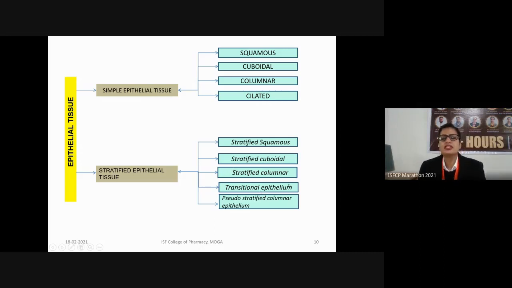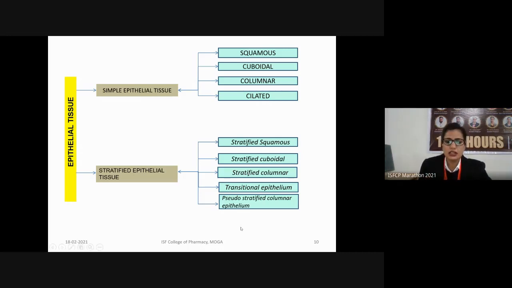Transitional epithelium are tissues which are pear-shaped and play a major role in contraction and relaxation. These are mainly present in the bladder. Whenever the bladder fills, these tissues contract, and whenever the bladder is empty, they finally come back to their original shape and relax.